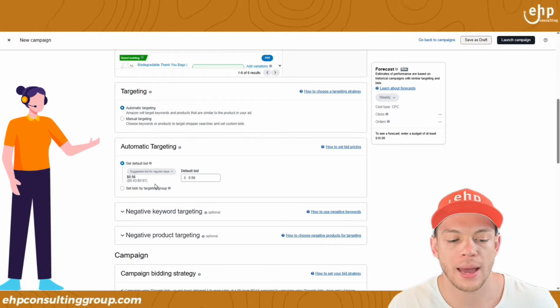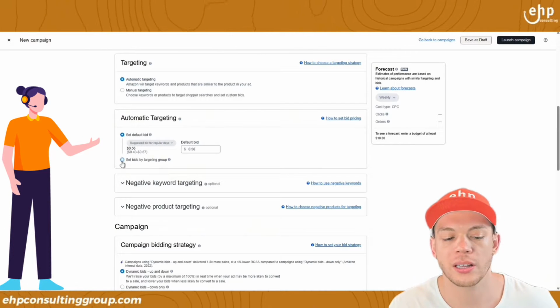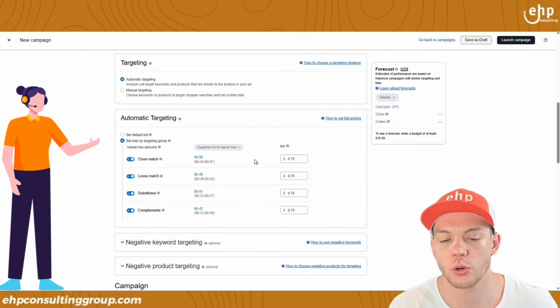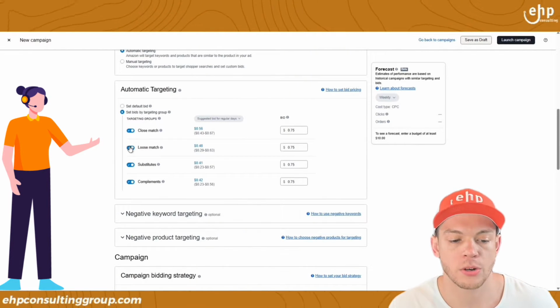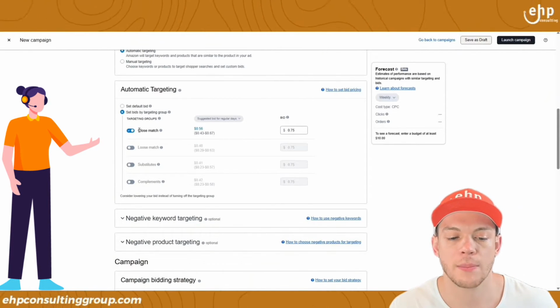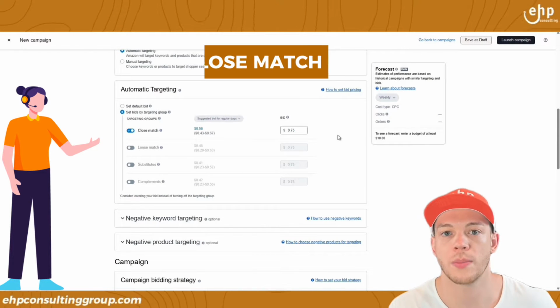And we're going to do automatic. And you're going to click set bids by targeting group. You only want to do this for one product, okay? Now we're just going to do close match. So this is campaign 1 is just doing close match.